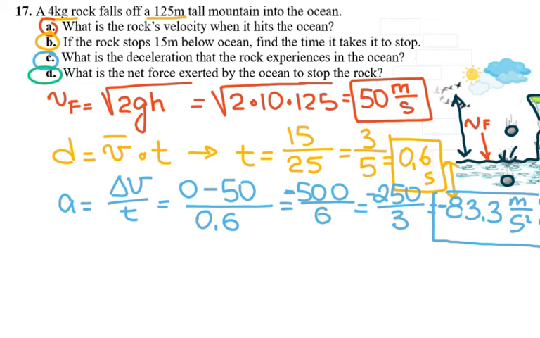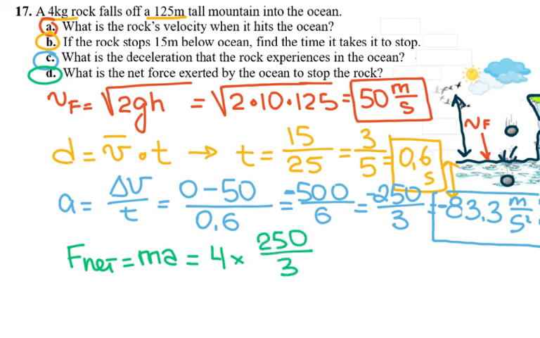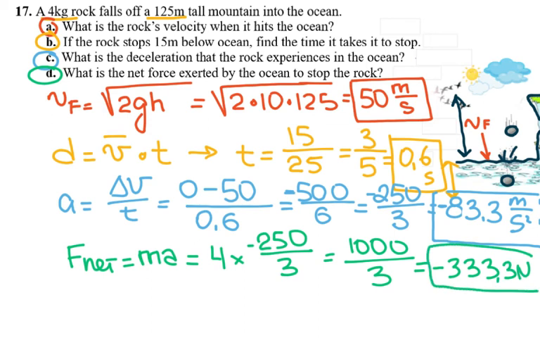And then the last one is, what is the net force exerted by the ocean on the rock? If you're looking for the net force, it's again mass times acceleration. I just found acceleration is negative 83.3. So the mass is 4, times 250 over 3, and it's negative. So I have 1000 over 3, which is negative 333.3 newtons. So that's the force exerted by the water on the rock to stop it.